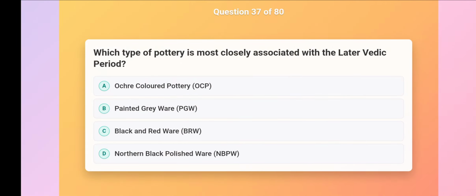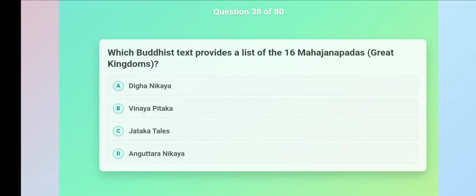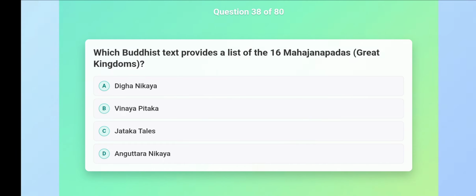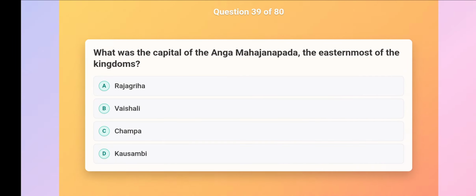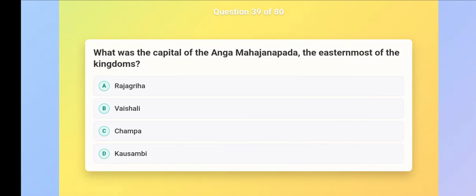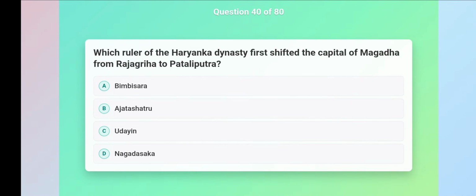Which type of pottery is most closely associated with the later Vedic period? Painted grey ware, PGW. Which Buddhist text provides a list of the 16 Mahajanapadas, great kingdoms? Anguttara Nikaya. What was the capital of the Anga Mahajanapada, the easternmost of the kingdoms? Champa. Which ruler of the Haryankar dynasty first shifted the capital of Magadha from Rajagriha to Pataliputra?